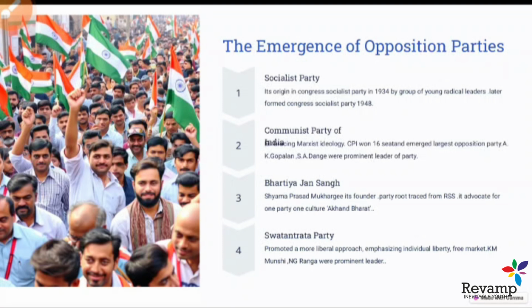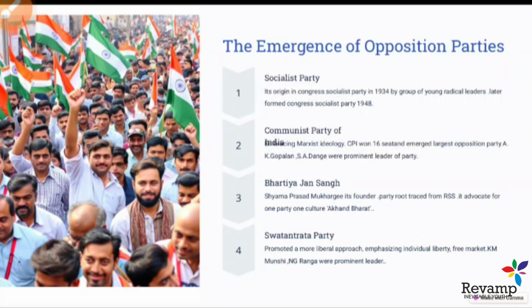So the Swatantrata Party were more in favor of the US rather than the USSR. The Swatantrata Party approach was not aligned with the masses at that time, because as a newly independent country we cannot afford a capitalist approach where the majority of the population was poverty ridden. We need a welfarist approach. So that is the reason the Swatantrata Party was not getting as much support from the masses, and later on the Swatantrata Party was wiped out with little representation.